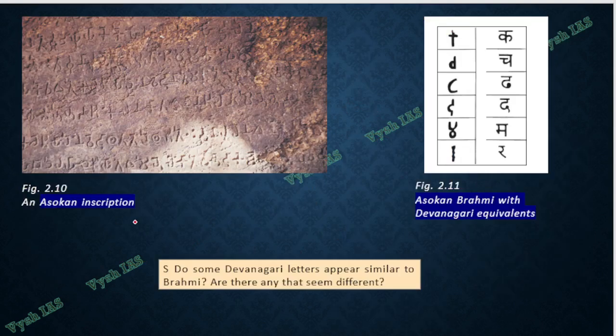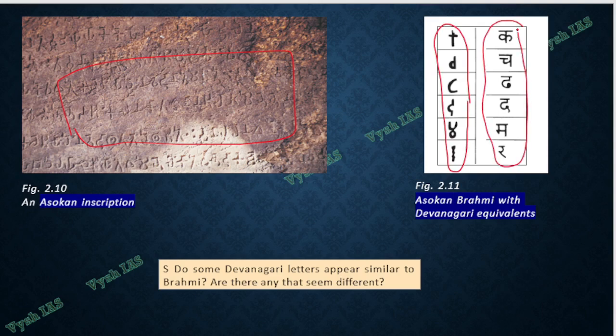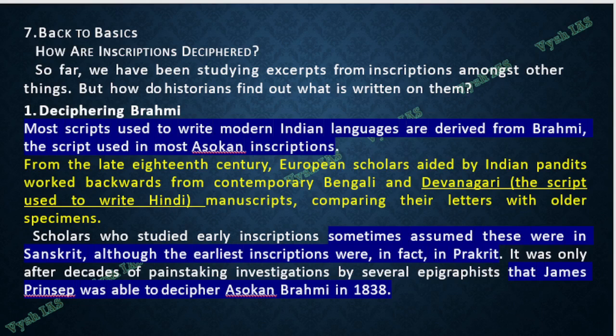Now coming back to inscriptions. Ashokan inscription looks something like this on the stone and wall. So what these historians did is they took the Ashokan Brahmi letters one by one, and then they started comparing them with Hindi Devanagari, and like that they were able to decipher. That's how, as I told you, James Prinsep in 1838 deciphered the Ashokan Brahmi script, and now you are able to read what he was trying to communicate with the people through his Dhamma.